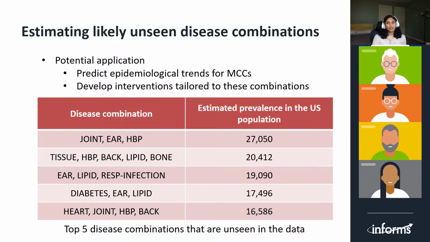The Maxent solution also revealed many disease combinations that are unseen in the MEPS data. A few of these disease combinations and their estimated prevalence in the US population is listed here. This information could be used to predict epidemiological trends for MCCs or develop interventions that are tailored to these combinations.